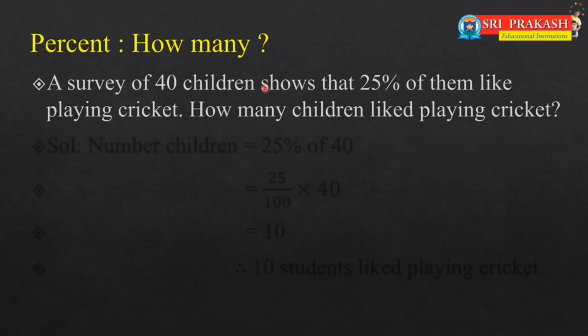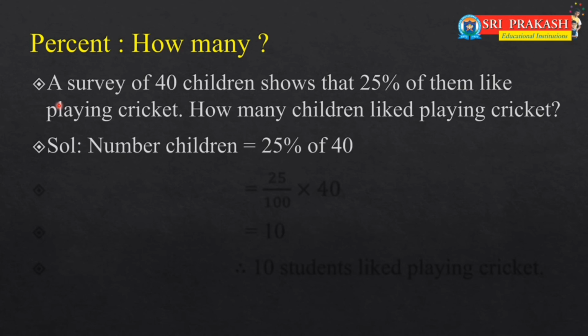So among 40, 25% of these 40 children like cricket. Out of every 100 people, 25 people like cricket. Then out of 40 people, how many like cricket? That's the meaning of this question. So the number of children who like cricket is 25% of 40.